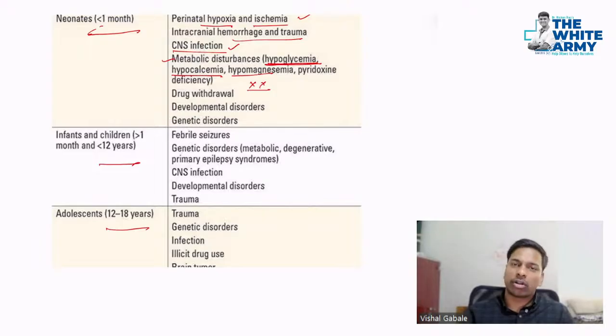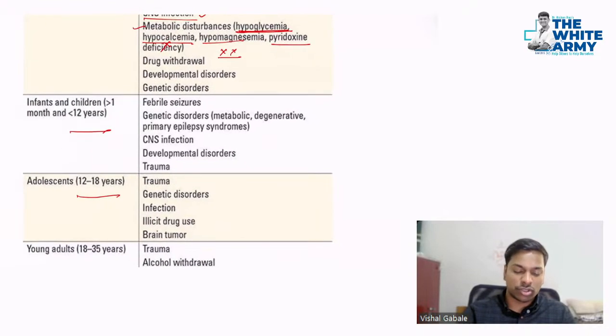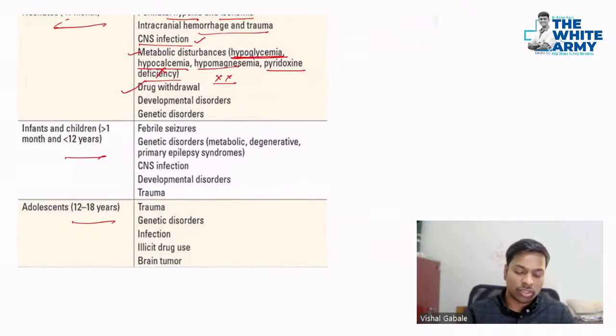Whenever you are solving MCQs or reading any point in theory examination, whenever you get hypocalcemia or hypomagnesemia, make a habit to remember it as not hypercalcemia, not hypermagnesemia. In that way, you tend to forget these things less and make fewer mistakes in the exams. So hypocalcemia, hypomagnesemia, pyridoxine deficiency, that was also an option, right? It can also be associated with drug withdrawal, developmental disorders, and genetic disorders, like mitochondrial encephalopathies, etc.